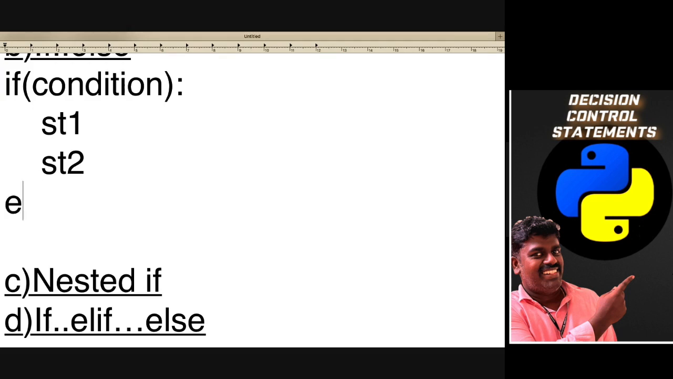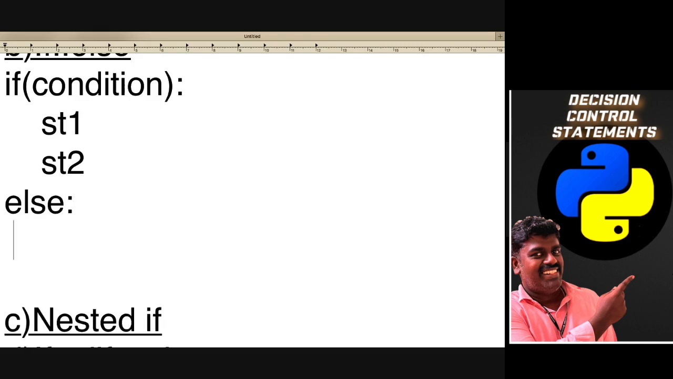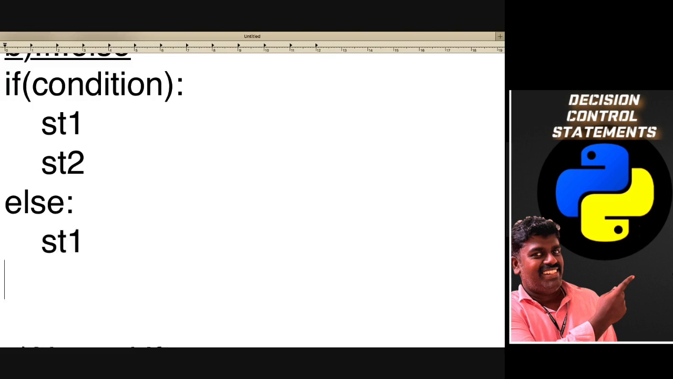If I can say else, and then I'm going for a set of statements, st1 and then st2. Got it? Okay, so I can say this is the false part. And then I can say statement X or something else. So after doing this condition, the set of statements will be printed.